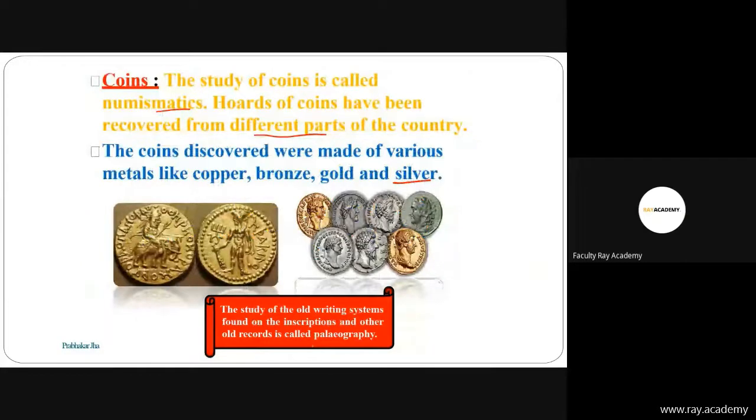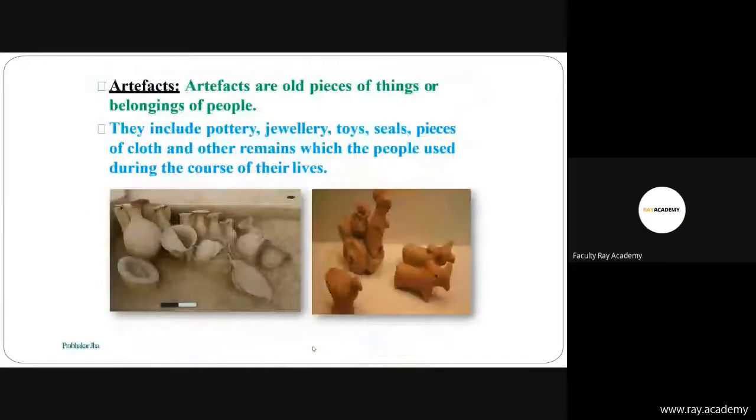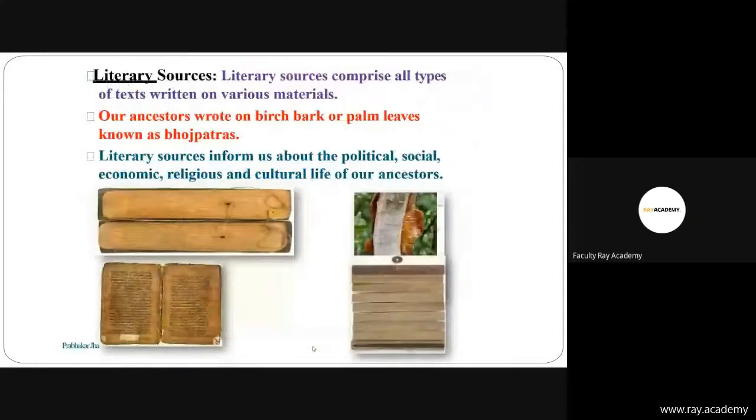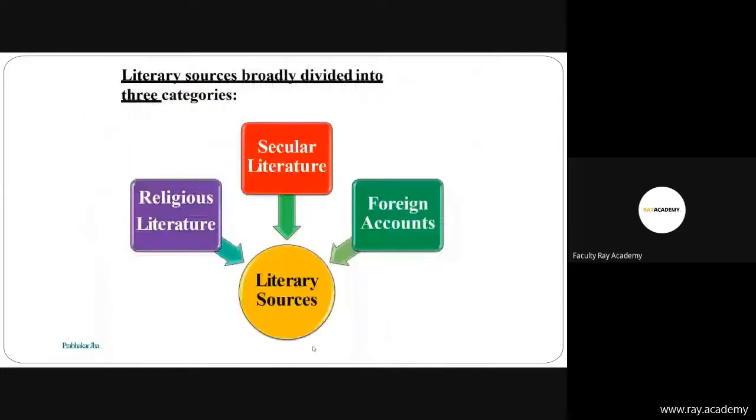Then artifacts. So you can see here literary sources. In literary sources, there are various examples, like Bhojpatra. Literary sources inform us about the political, social, economic, religious, and cultural life of our ancestors. So in literary sources, there are religious sources, secular sources, and foreign accounts.